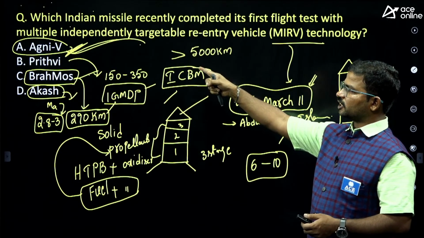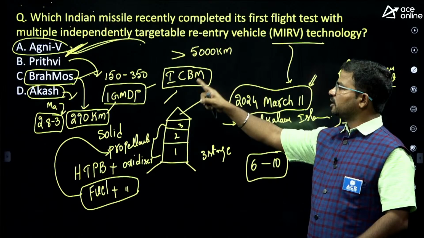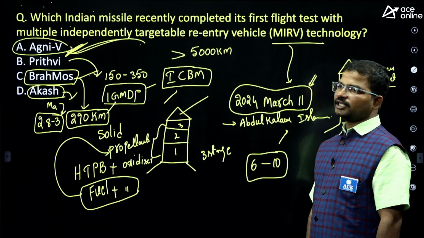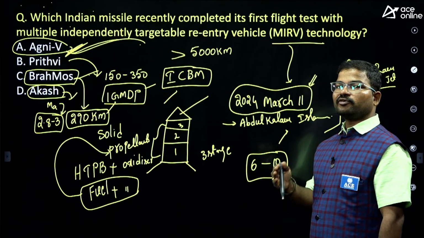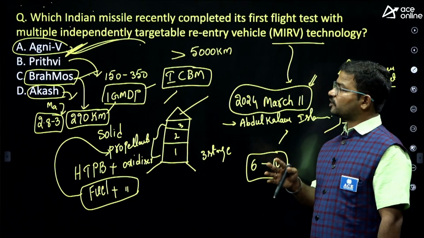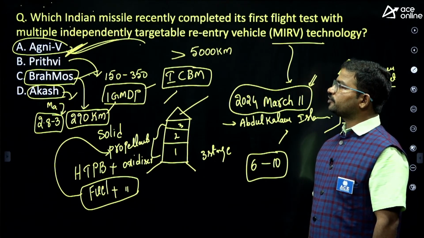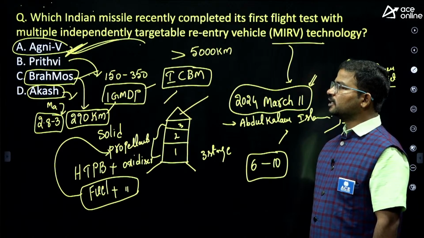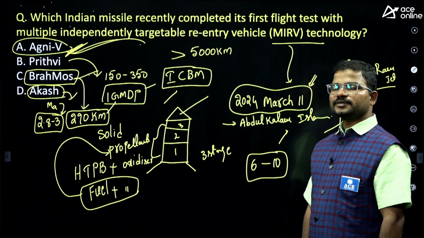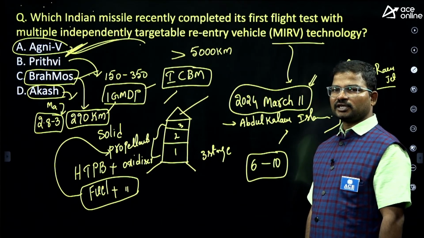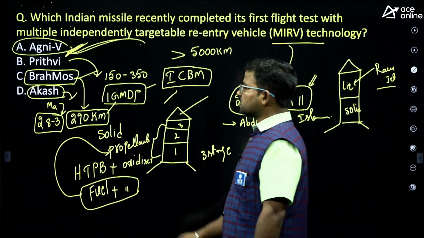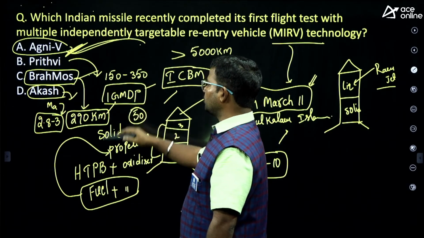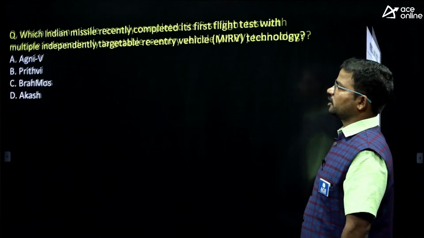Agni 5 is considered as India's one and only intercontinental ballistic missile. What is the range of this missile? More than 5,000 kilometers. How much nuclear warhead can be carried? 1.5 tons. What about Prithvi? 150 to 350 kilometers is the range of the Prithvi missile. Next, the BrahMos missile range is 290 kilometers. Next, the Akash missile has different versions: Akash MK1, MK2, Akash new generation. Almost all these missiles have a range of less than 50 kilometers only.